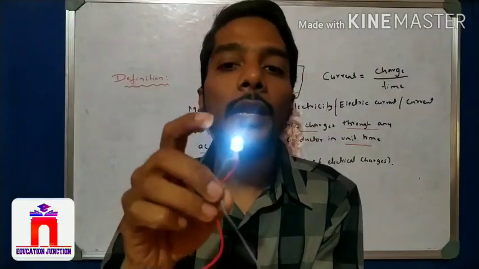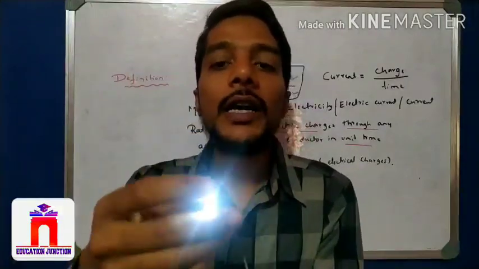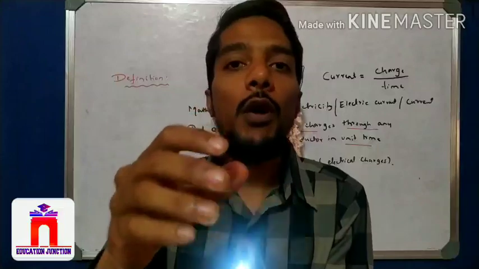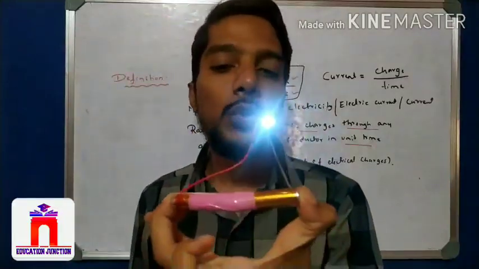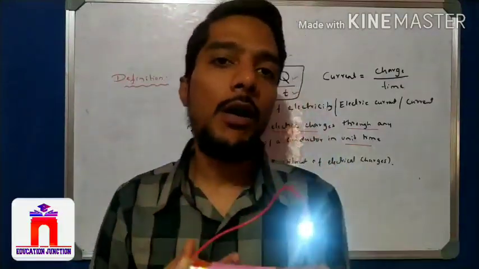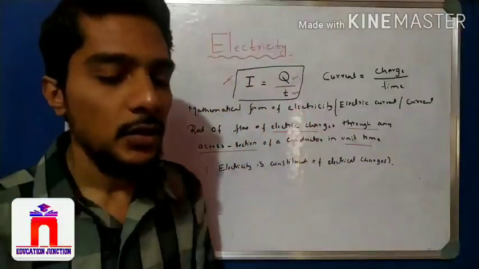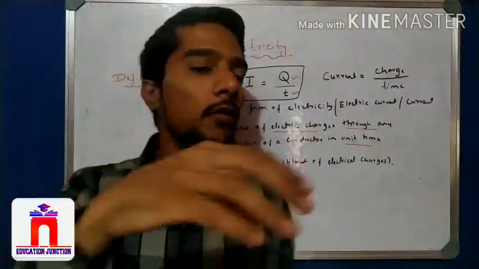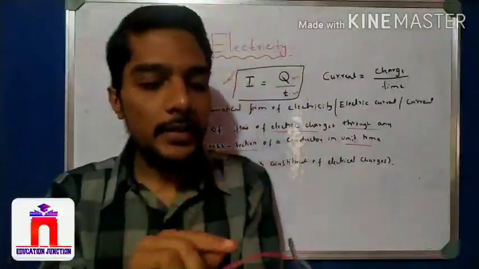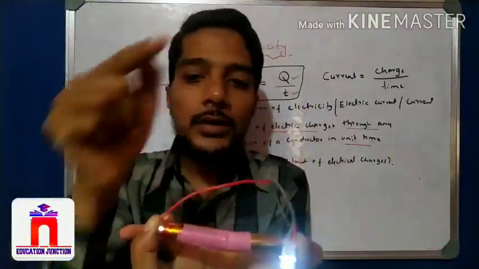This glow indicates that the flowing of electricity is due to the flow of electric charge, students. So this is a simple experiment for understanding current electricity. This electricity is nothing but the flow of electric charge per unit time, from this terminal to this terminal.